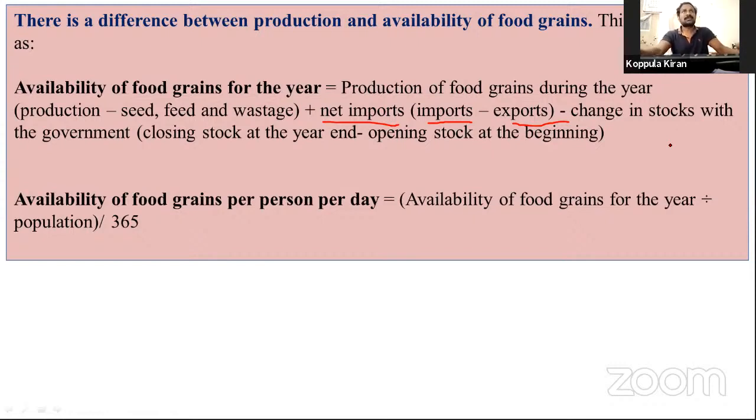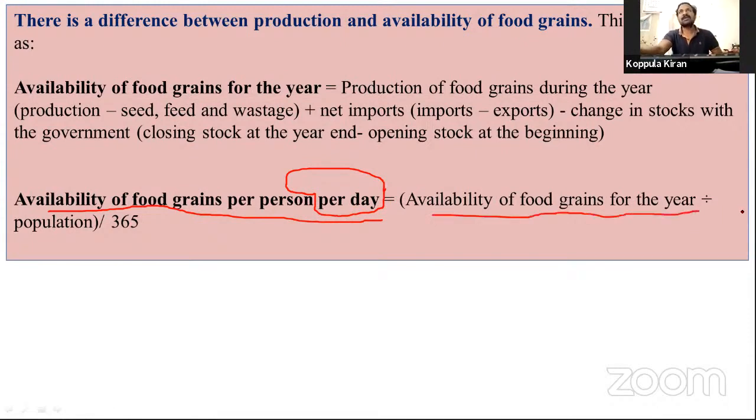Okay, let us discuss the next topic. This is the total average food grains available in the country per annum. At the same time, the availability of food grains per person per day. What is the availability of food grains per person per day? Availability of food grains for the year divided by the total population, divided by 365 days in one year.